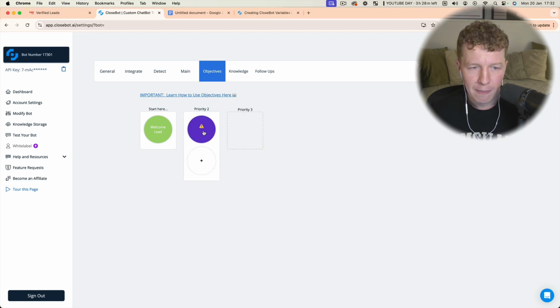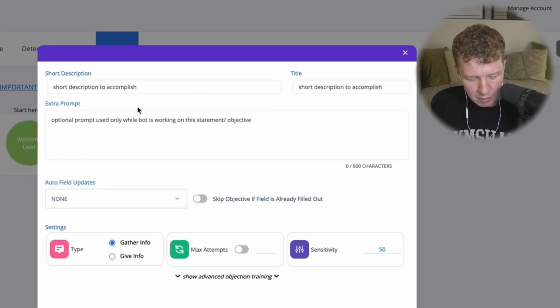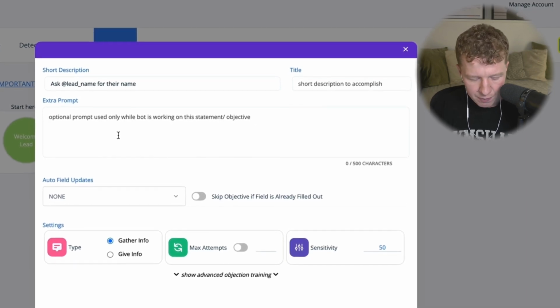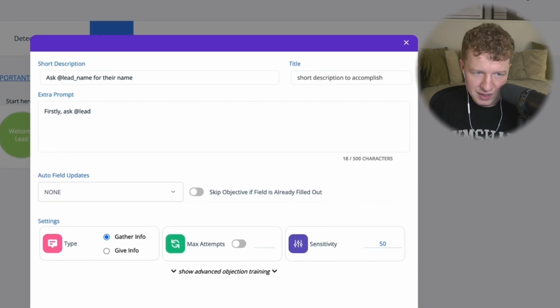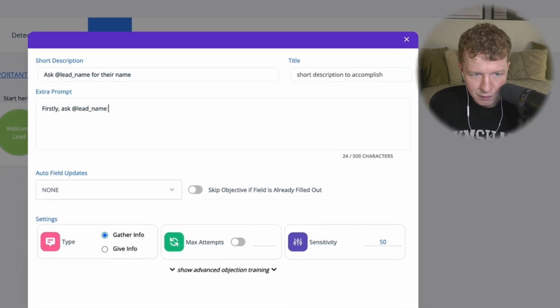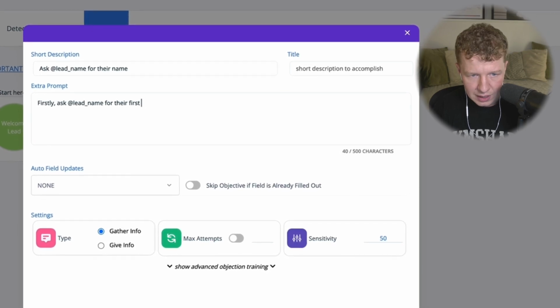So now what I'm going to do is switch this to gather information. I'm then going to give it a short description. And the first thing I'm going to do is ask at lead underscore name for their name. And I'm going to say, firstly, ask at lead name, obviously, hopefully, you should know what their name is, for their first and second name.